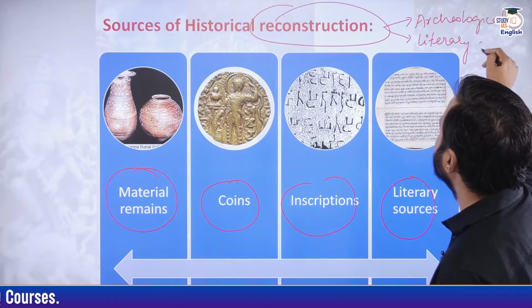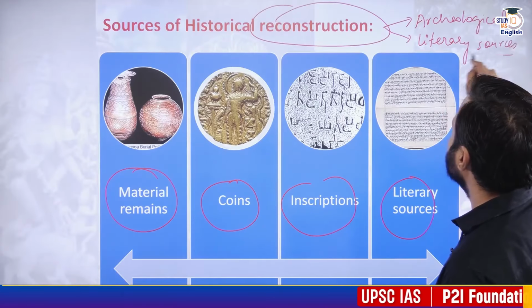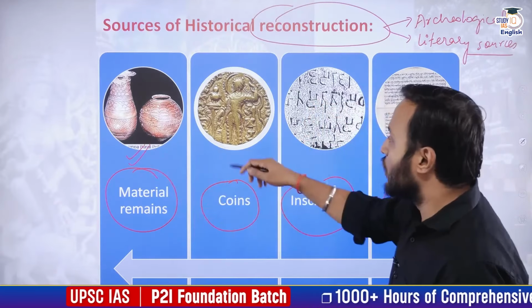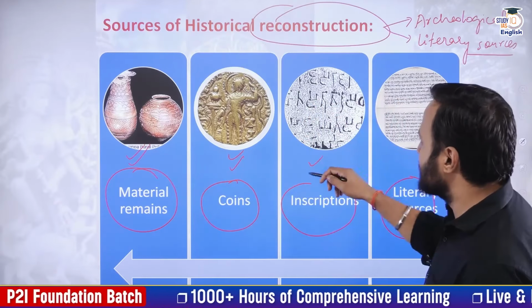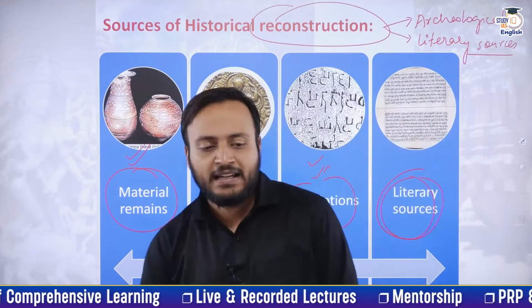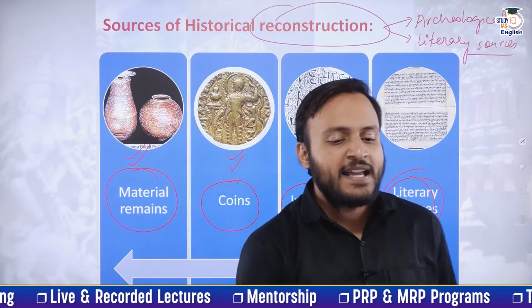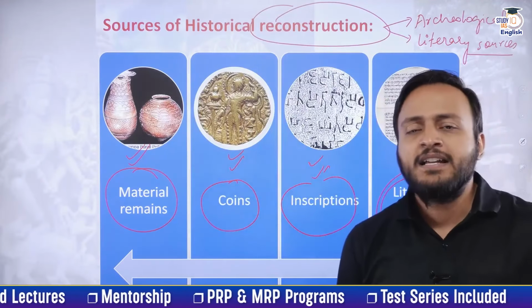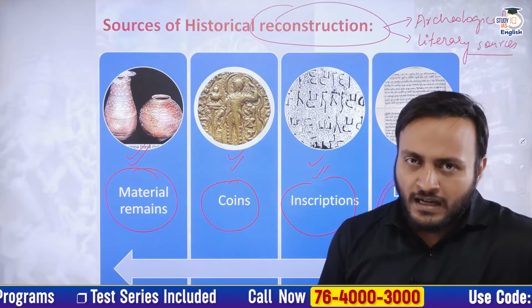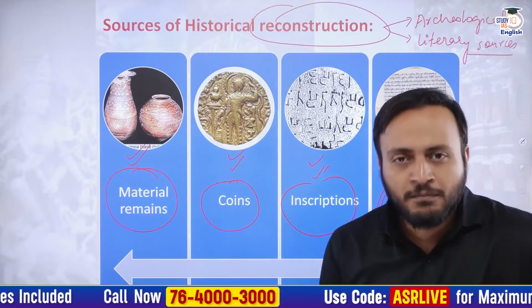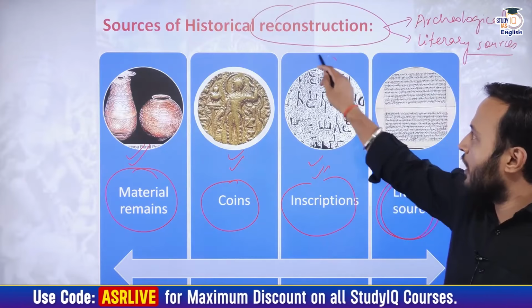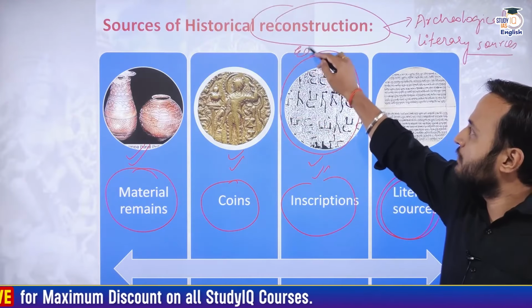Okay, literary sources. However, in the archaeological sources also there are different types of sources. For example, the material remains, coins are there, then inscriptions are there, and then comes the literary sources. For example, the entire history of the Ashokan time period, Ashoka's ideology, Ashoka's belief or thought process, all of those details we have known from the edicts of Ashoka.